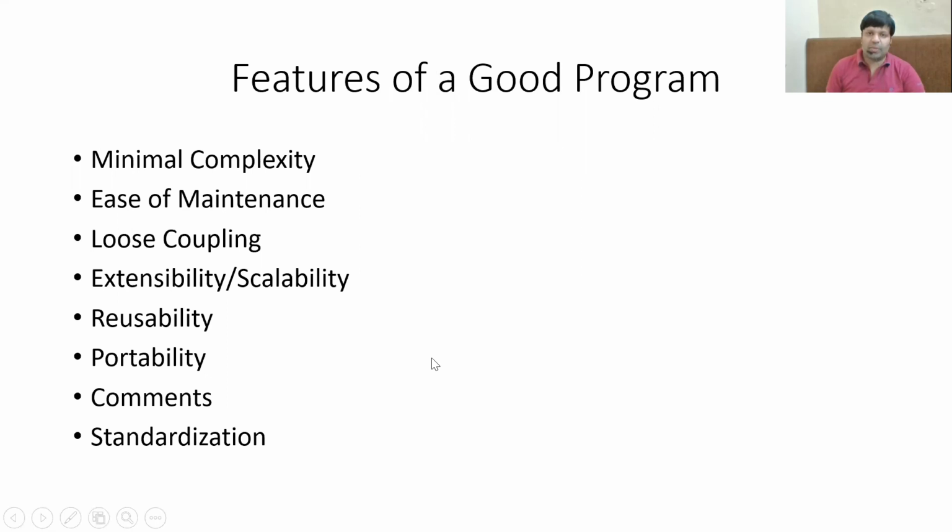What are the features of a good program? Now, anybody can write a program. You can write multiple solutions for a program. There are multiple ways of approaching the concept of writing a program, but still you must follow certain guidelines to make an effectively good program. So the first feature of a good program is minimal complexity. You must avoid unnecessary complexity in the program just for the sake of saving time. You should always try to code a program with minimum complexity.